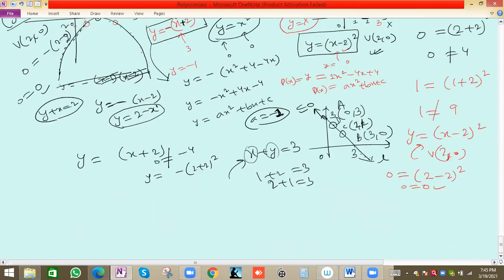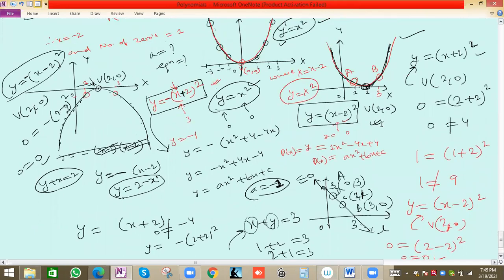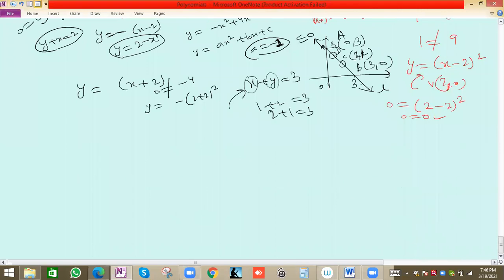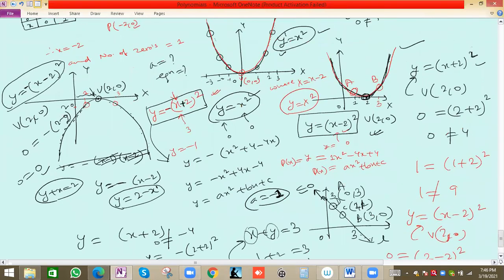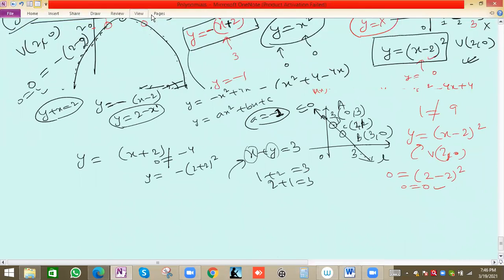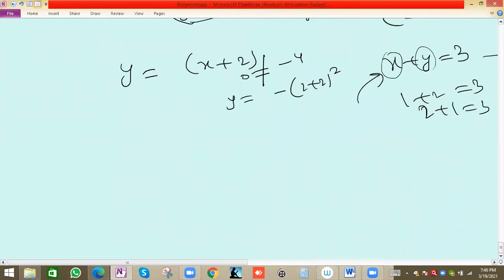Correct. One last one. Got it, no? Any doubt? Samrat, you had one doubt, no? You can ask. What will be the equation if the graph is not up and not down, between it? Good question. I was about to give that only. No problem, we'll see. Suppose now we have one last question to clear this concept.